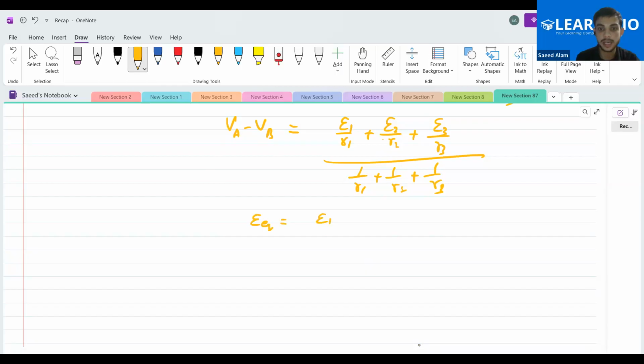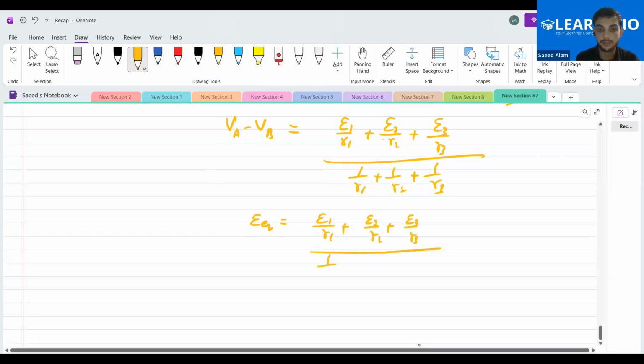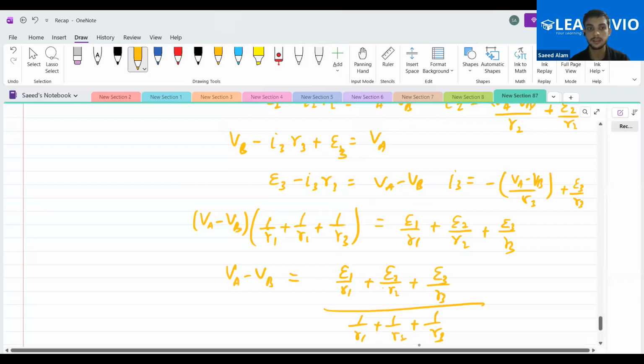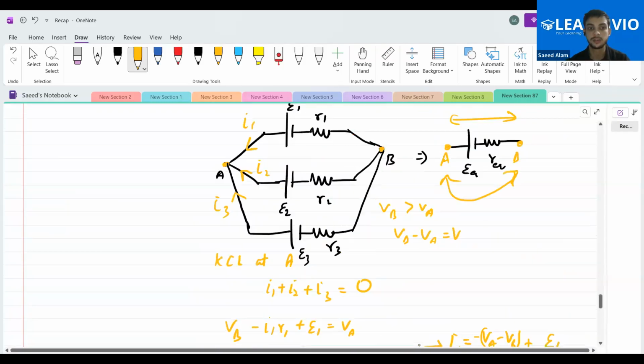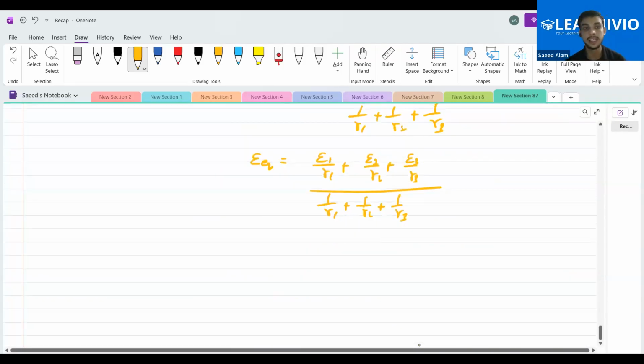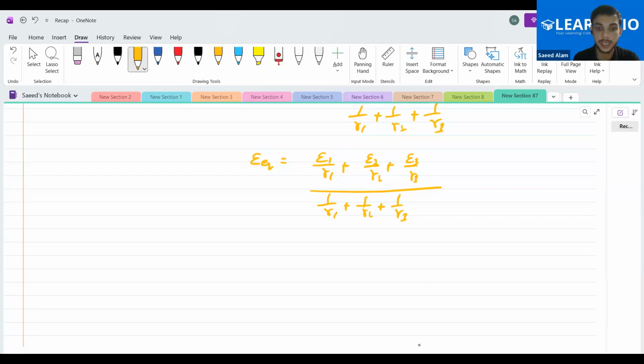That is E1 by R1 plus E2 by R2 plus E3 by R3, and whole divided by 1 by R1 plus 1 by R2 plus 1 by R3. Yes or no? So this is actually the E equivalent in the parallel combination. In parallel combination, it comes out to be this. And what will the R equivalent become? It will be 1 by R1 plus 1 by R2 plus 1 by R3.